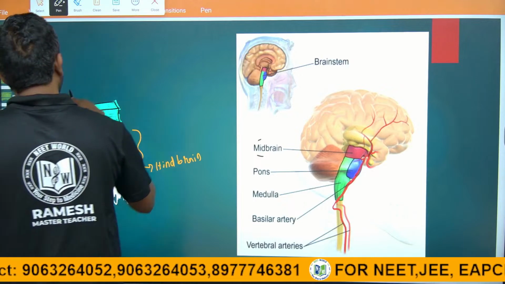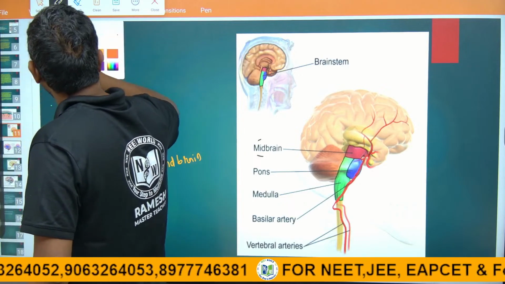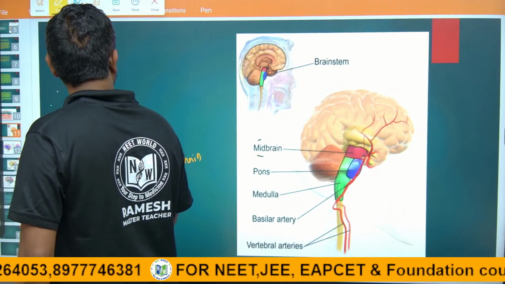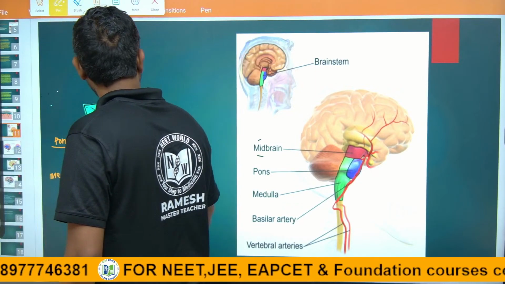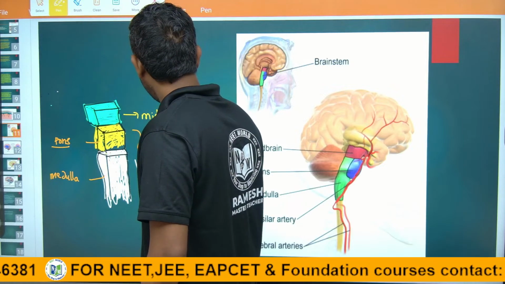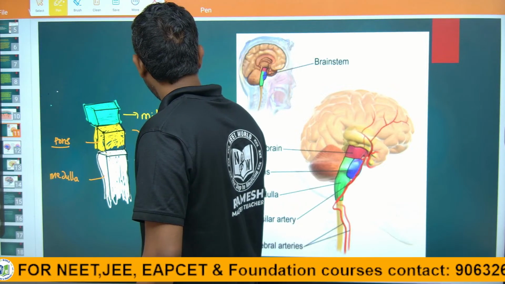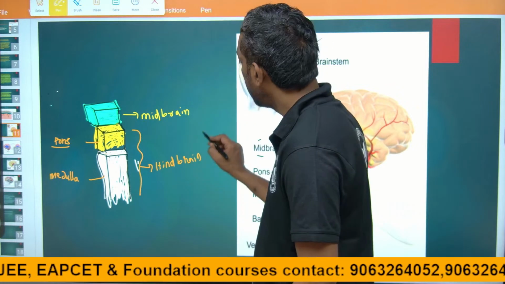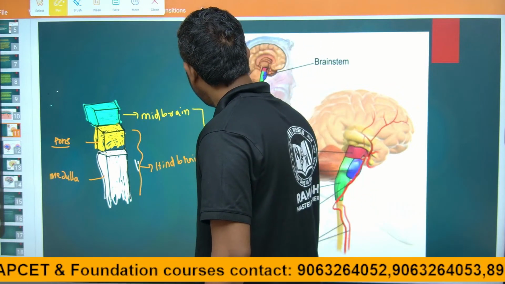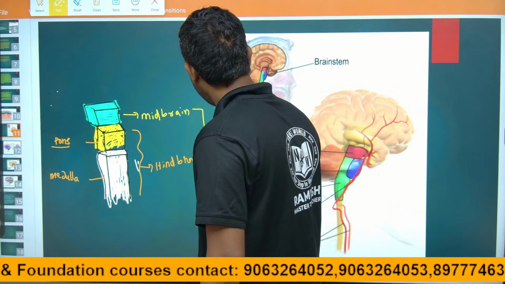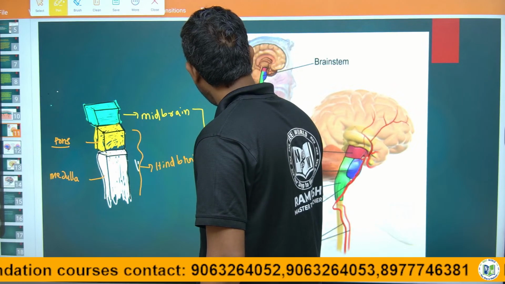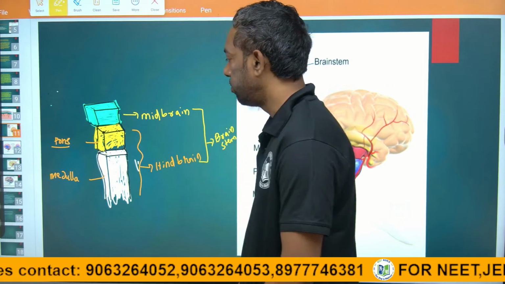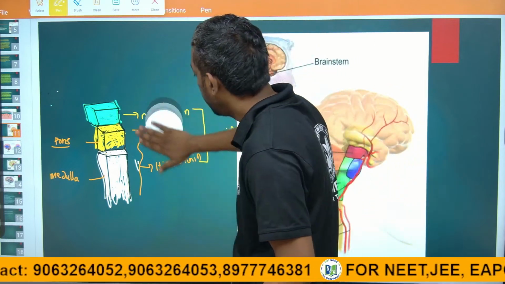This is the midbrain. Midbrain and hindbrain together we can call the brain stem.